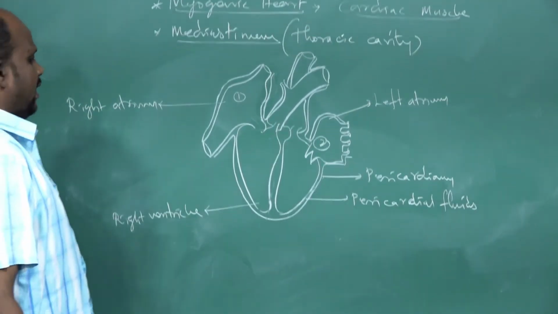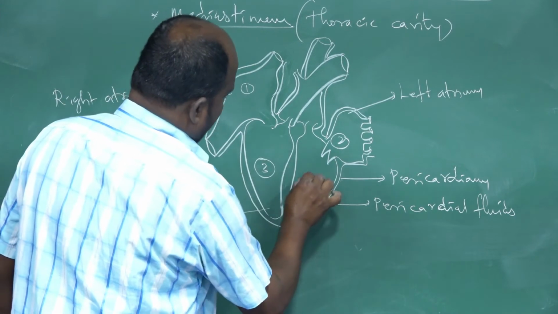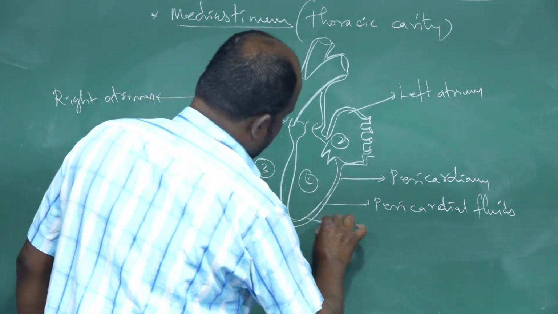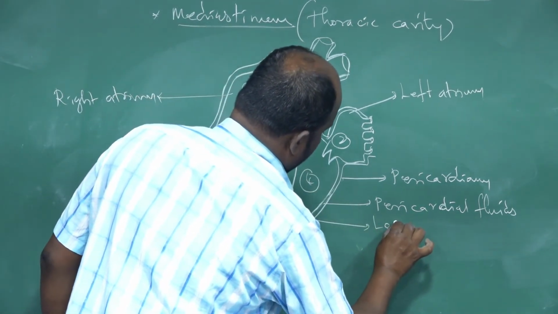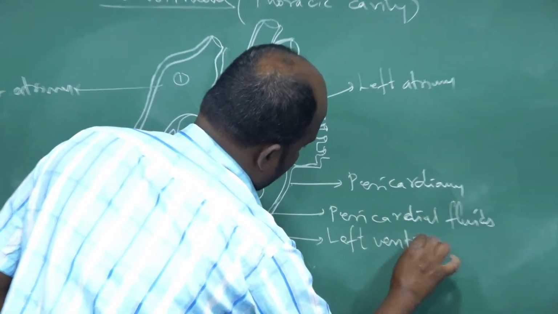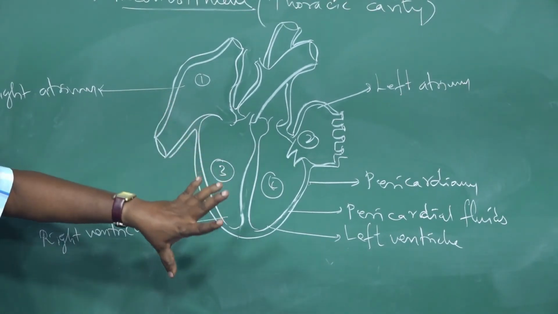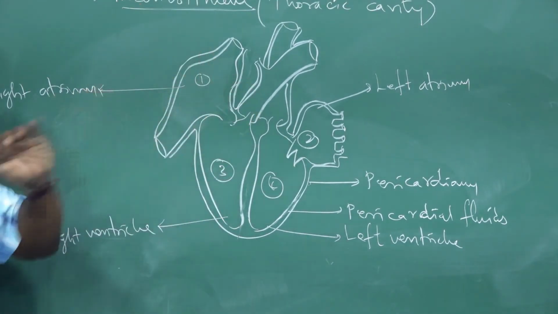That name is right ventricle. Another one, chamber number 3, and another one, chamber number 4. This name is left ventricle. That name is left ventricle. So, internally, the heart structure is divided into 4 chambers.